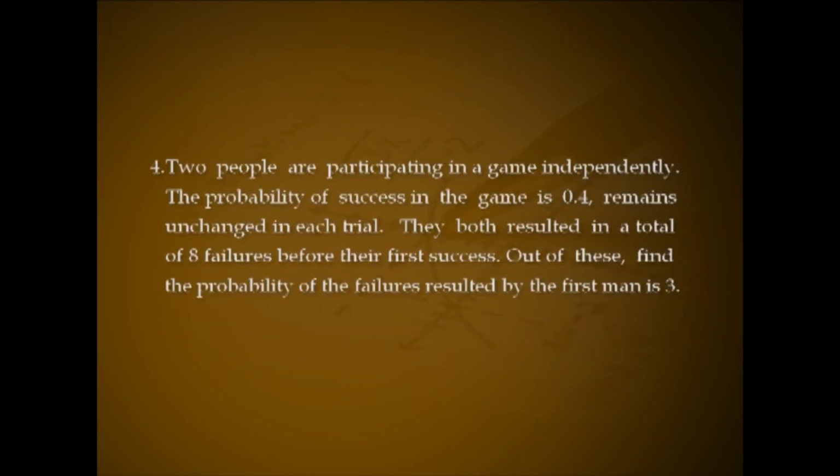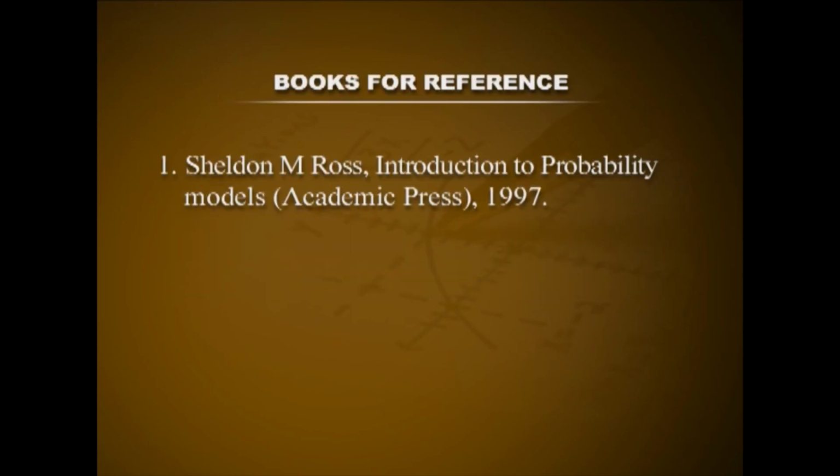Two people are participating in a game independently. The probability of success in the game is 0.4 and remains unchanged in each trial. They both resulted in a total of 8 failures before their first success. Out of this, find the probability that the number of failures of the first man is 3.